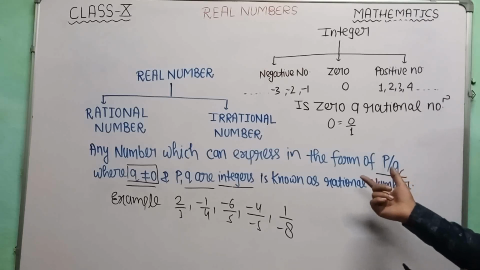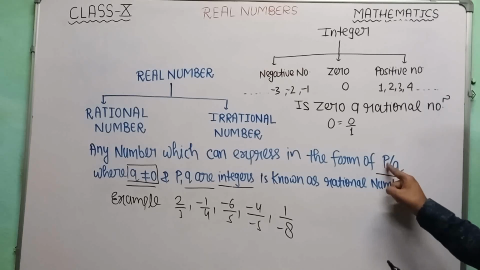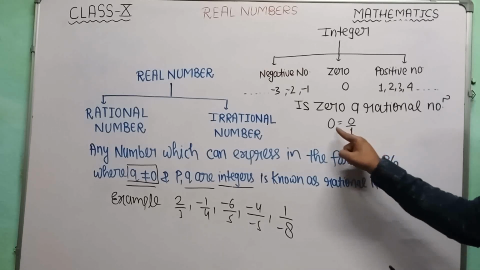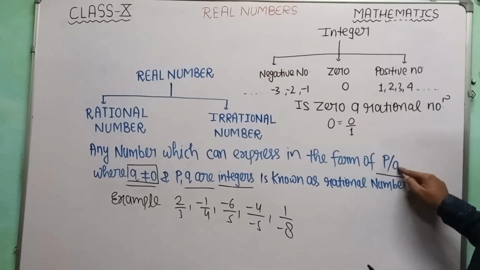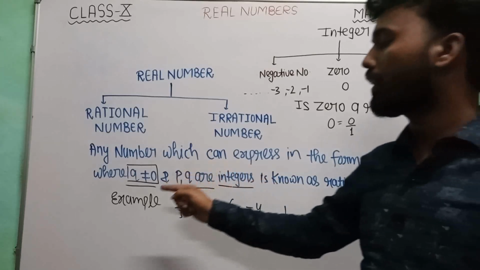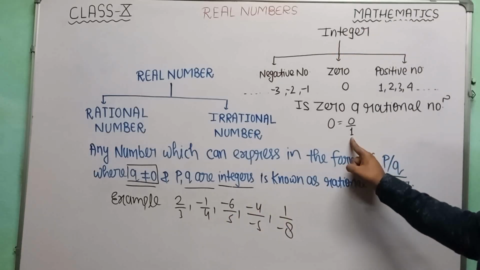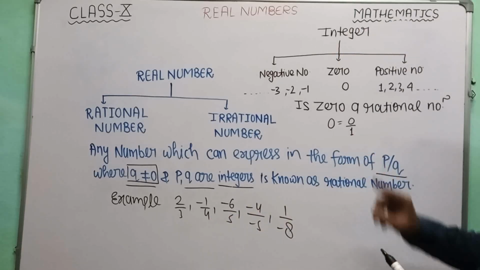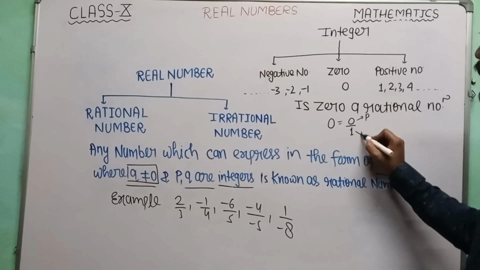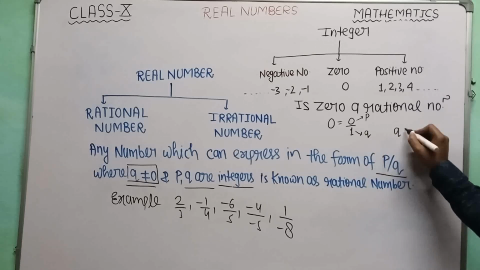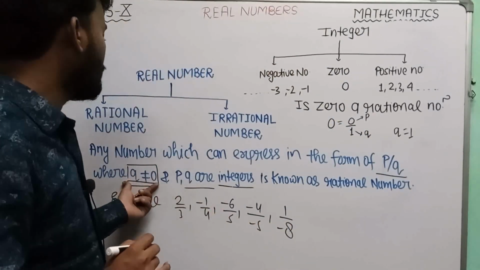So our first condition for any number to be a rational number is that it must be written in the form of p by q. Now see here, 0 is written in the form of p by q. So the first condition is fulfilled. Now let us move on to the second condition, that is, q should not be equal to 0. Now see here, 1 is in the denominator, which is acting as q here, because the numerator is p and the denominator is q. Here q is equal to 1, which is not 0. So our second condition is also satisfied.